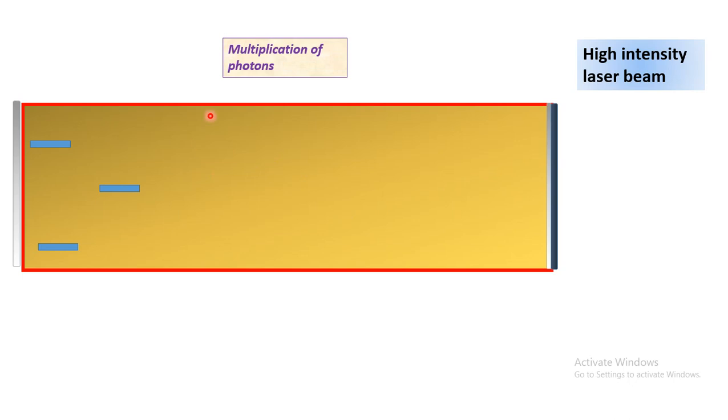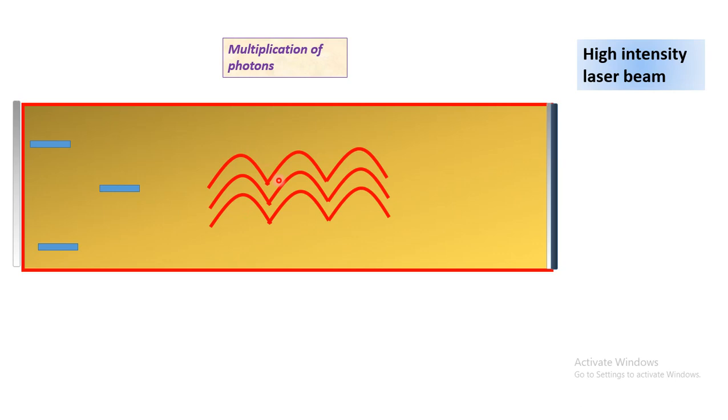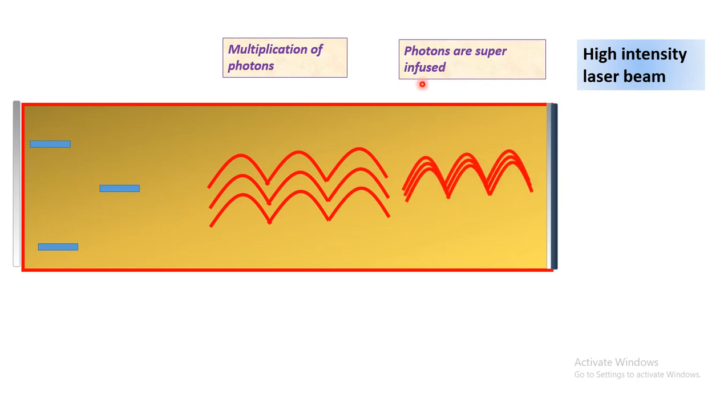This is the multiplication of photons, where n number of photons are created, and the light comes out as the ruby laser. The photons are superimposed and come close together, and finally result in a very high intensity laser beam coming out from the partially reflected end.